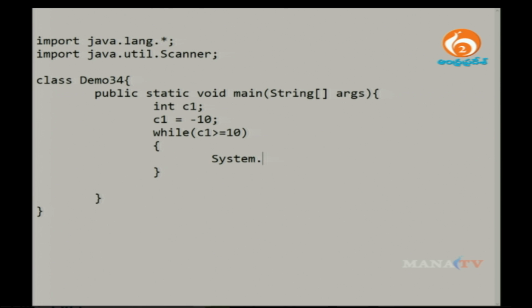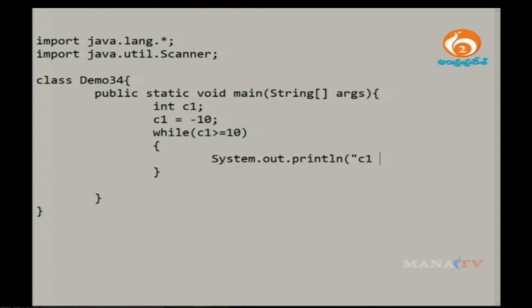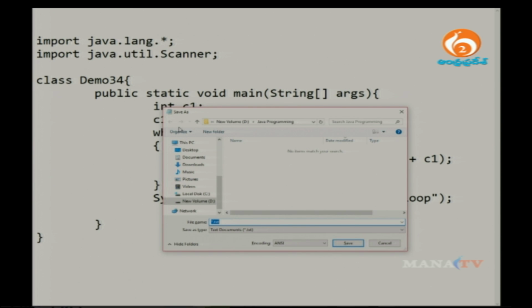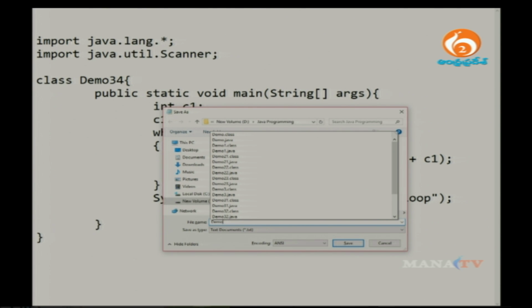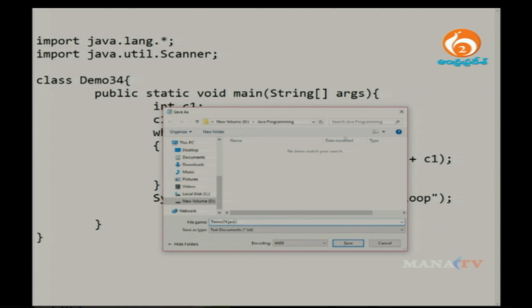Say System.out.println. Here I just want to print the value of C1: C1 is equal to plus C1. Make sure that you write C1++. Then write System.out.println, say out of while loop. Now again I save this particular program. The program name is demo34, and the extension is .java.